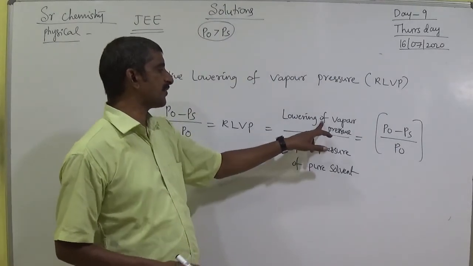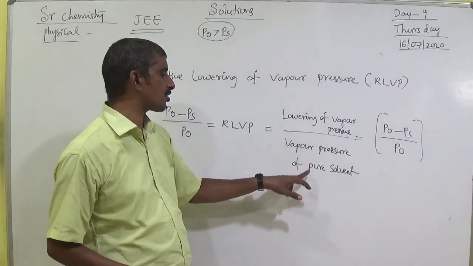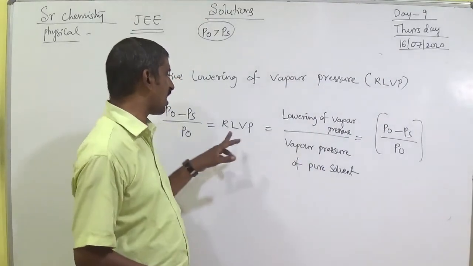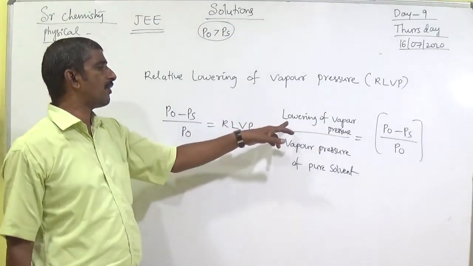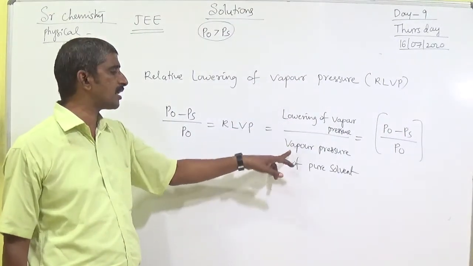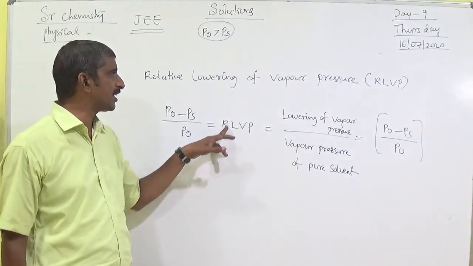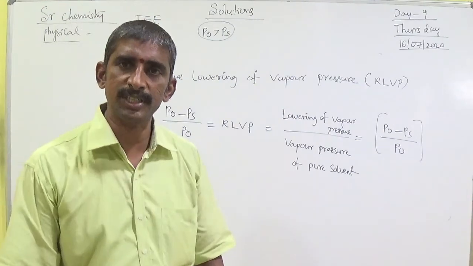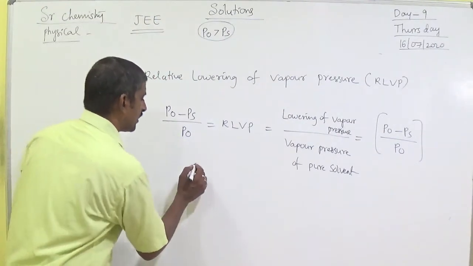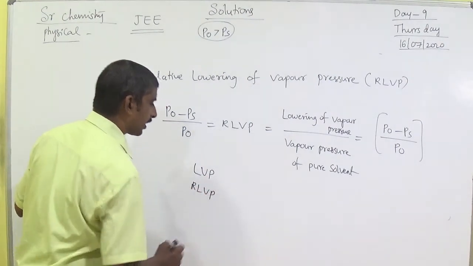RLVP is the ratio of the lowering of vapor pressure to the vapor pressure of the pure solvent. RLVP means very easy. The ratio of lowering of vapor pressure and vapor pressure of pure solvent is known as relative lowering of vapor pressure. So first LVP, lowering of vapor pressure, and RLVP, relative lowering of vapor pressure.